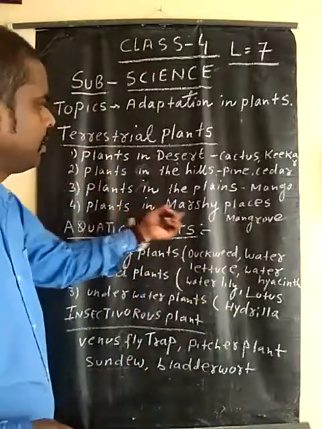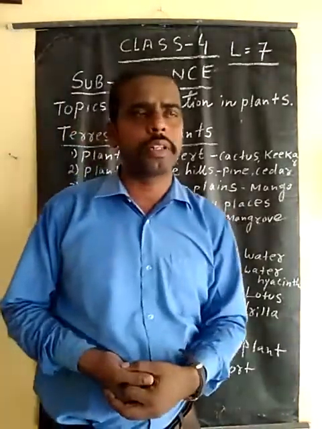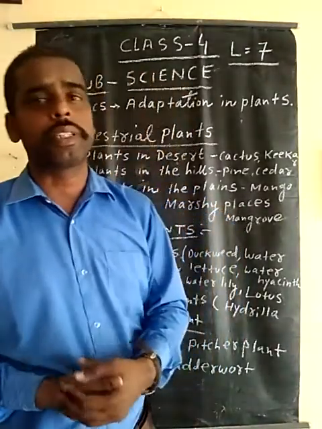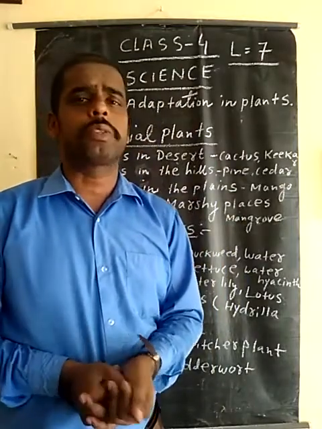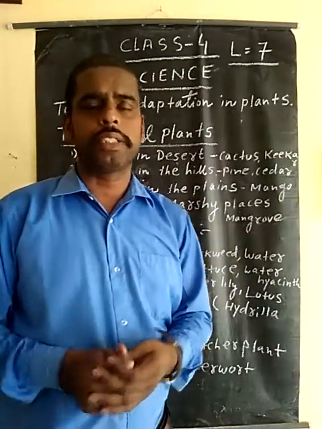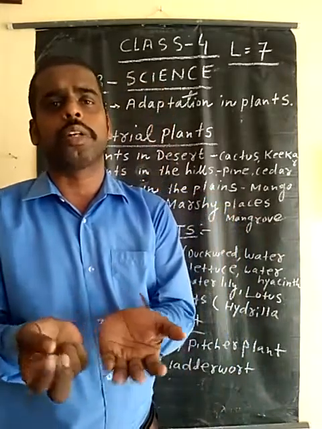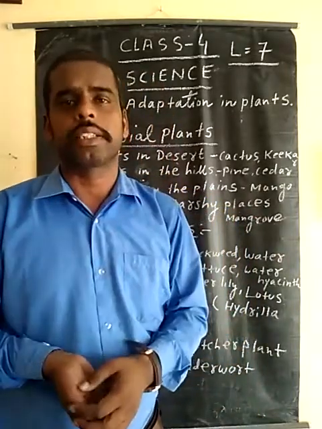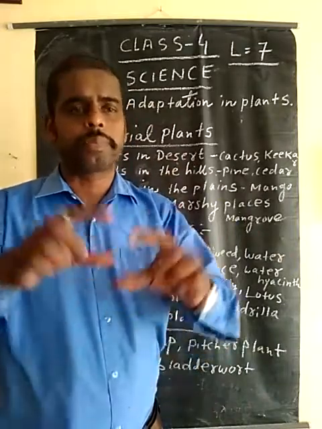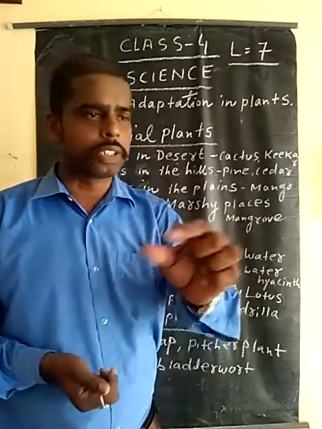Next one is plants in marshy places. If you go to the Hooghly river sites on the West Bengal side, most of the plants there are mangrove plants. The mangrove plants have their own characteristics. The roots of the mangrove plants grow outside the land.